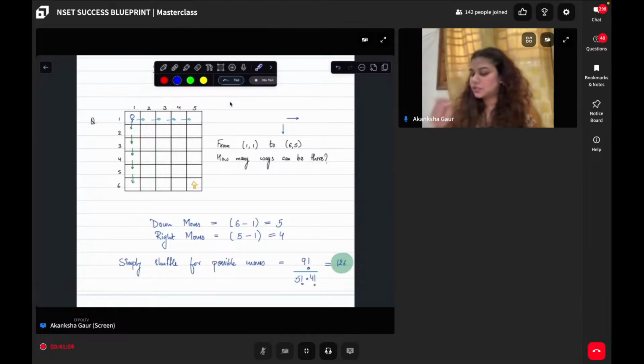So total possible combinations would be 9 factorial divided by 5 factorial and 4 factorial. 5 and 4 are individual possibilities of total arrangement, and factorial is a total arrangement all over possible. So the total combinations possible were 126.